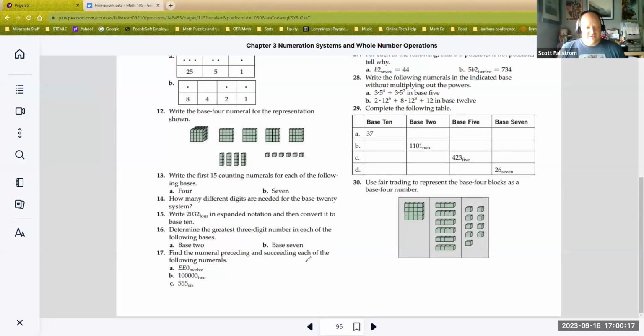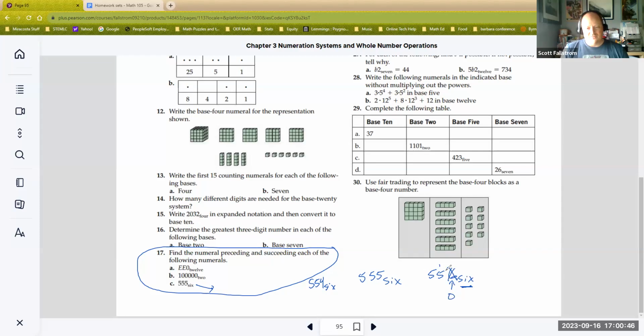Let's see here. What is probably the toughest one? Ooh, probably the toughest ones are like down here. What's before and after a certain number? Okay, so see this one: 555 base 6. So right before that would be 554 base 6. Well, that's not too bad. And the one after that would be 556 base 6, except a 6 doesn't have this symbol. So that would be a 0 and a regroup.